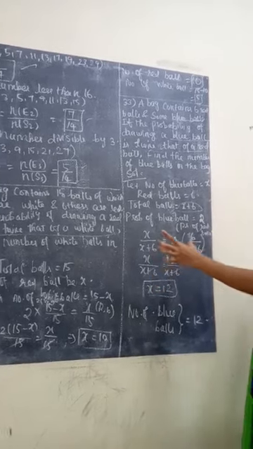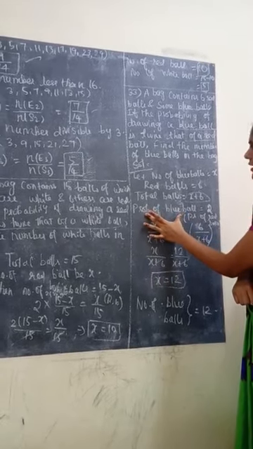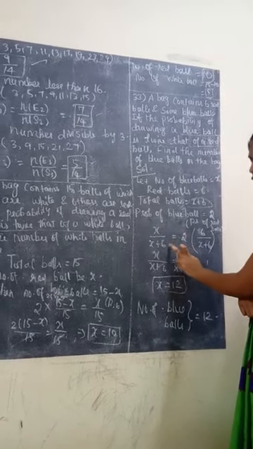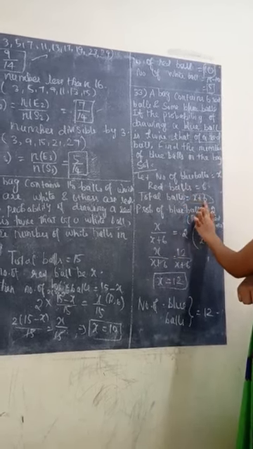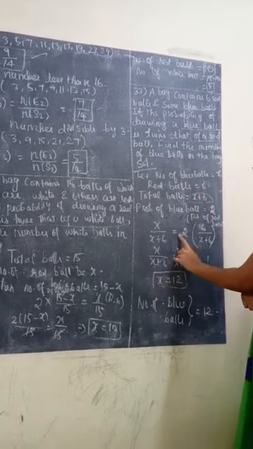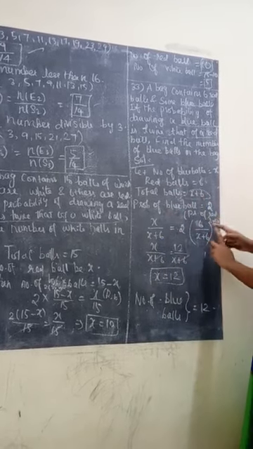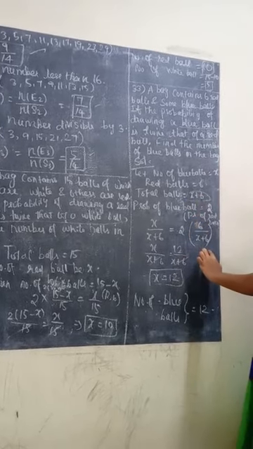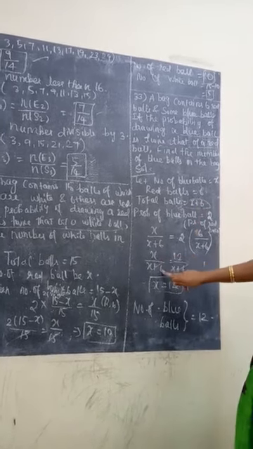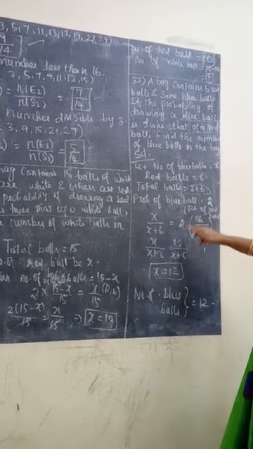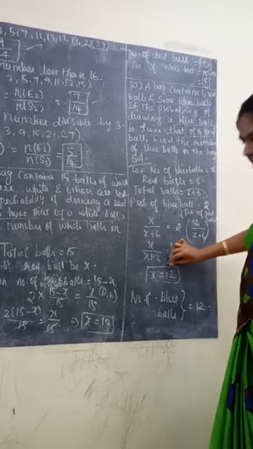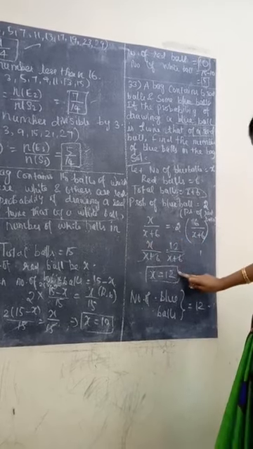Okay, listen clearly. What is the probability of blue ball? Blue ball we take as X. So X divided by total number of possible outcomes. What is the total balls? X plus 6. This equals twice the probability of the red balls. So 2 into red ball is 6 by X plus 6. Next, X by X plus 6 equals 6 twos are 12, so 12 by X plus 6. X plus 6 and X plus 6 cancel. So X is equal to 12.